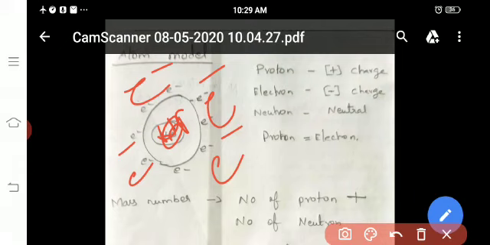The protons and neutrons present inside the nucleus of the atom are called nucleons. Then the electrons are around the nucleus. Okay, next one.